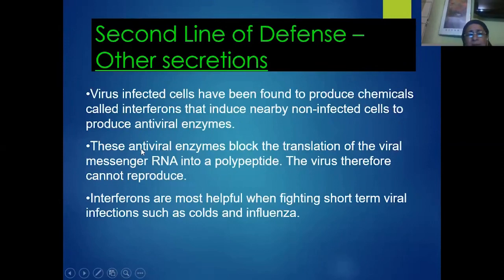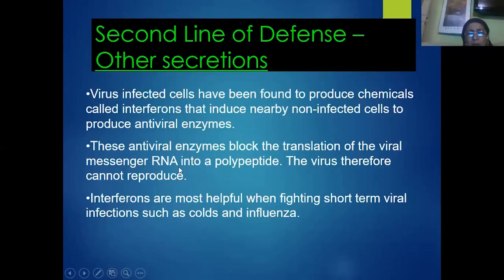Similarly, these interferons, which are secreted by the infected host cells, also try to block the translation of viral messenger RNA into polypeptide. Thereby the virus will not be able to multiply inside the body cells. So this is the usual case, particularly in the case of normal infection by viruses.